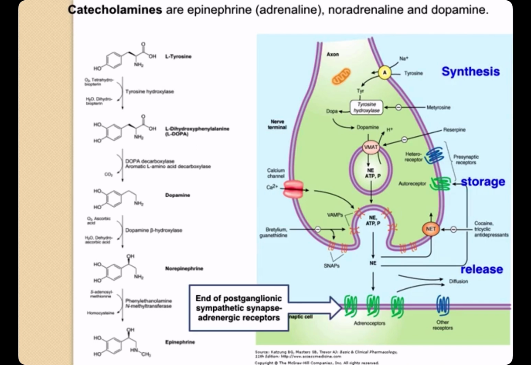Release and termination of the action. Dopamine and norepinephrine are released from their nerve endings by the same calcium-dependent mechanism responsible for acetylcholine release. Termination of action, however, is quite different. Metabolism is not responsible for termination of action of the catecholamine transmitters, norepinephrine and dopamine. Rather, diffusion and reuptake, especially reuptake 1 by the norepinephrine transporter, NET, or the dopamine transporter, DAT, reduce their concentration in the synaptic cleft and stop their action.